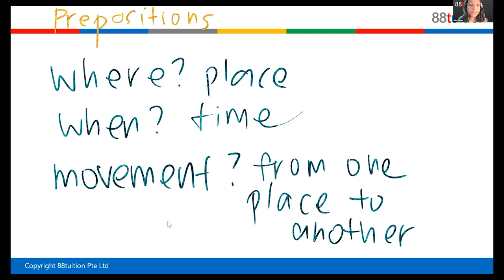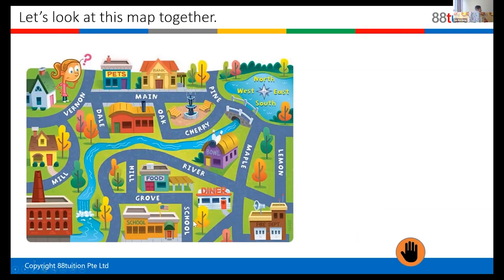Okay, so that's three. Now we're going to look at examples of prepositions. Preposition comes from the word position, right? Where something is, a position of something in relation to something else. So let's look at the first kind of preposition, which is where. Let's look at a map. Have you all seen a map before, Alfred? Yes. Okay, whenever you're giving directions to people, you are always using a preposition so that people know where you're talking about. So the word at here, look at this map, is a preposition, right?